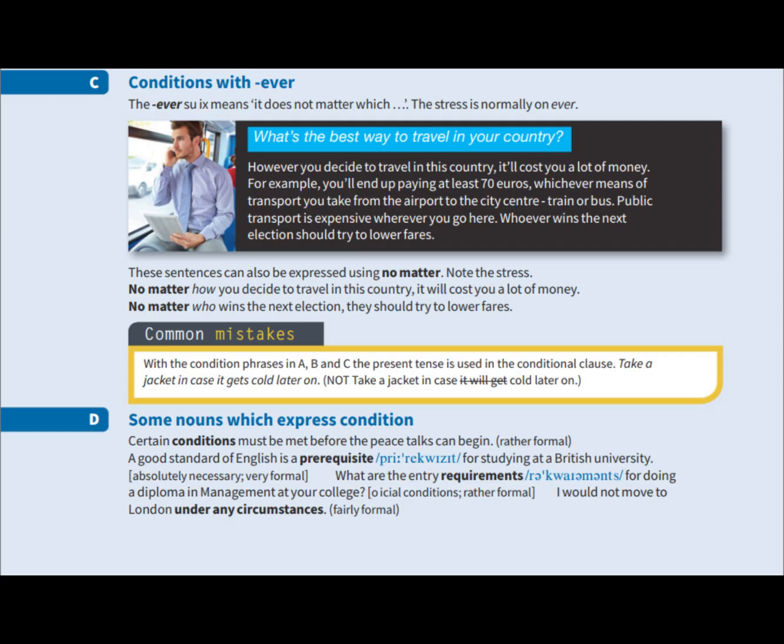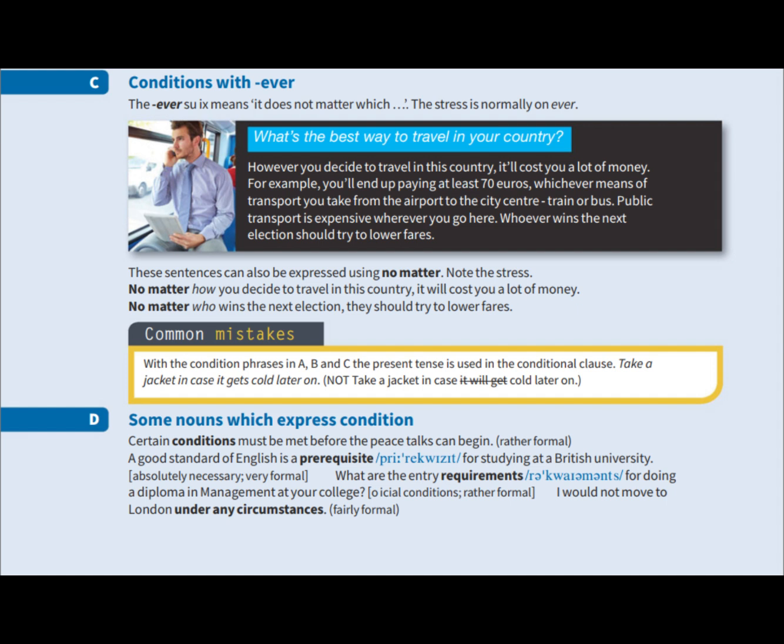D. Nouns that express conditions. The noun conditions can refer to requirements that must be satisfied. This use is rather formal. For example, certain conditions must be met before the peace talks can begin. A prerequisite is something that is absolutely necessary before another activity can begin. This word is very formal. For example, a good standard of English is a prerequisite for studying at a British university.